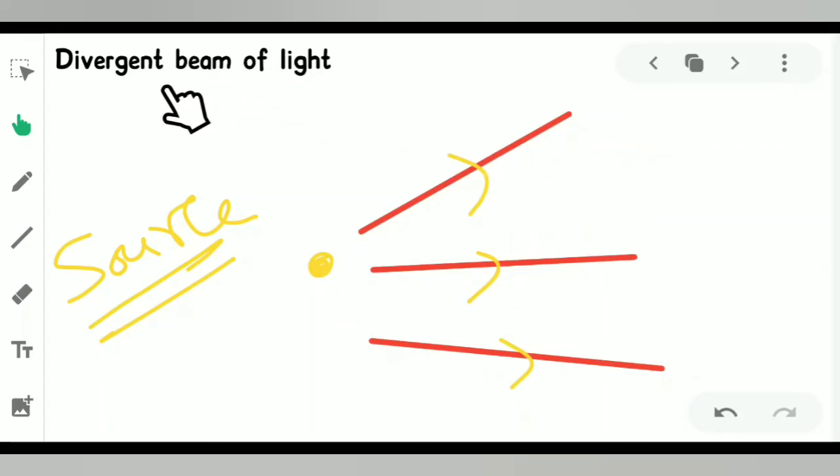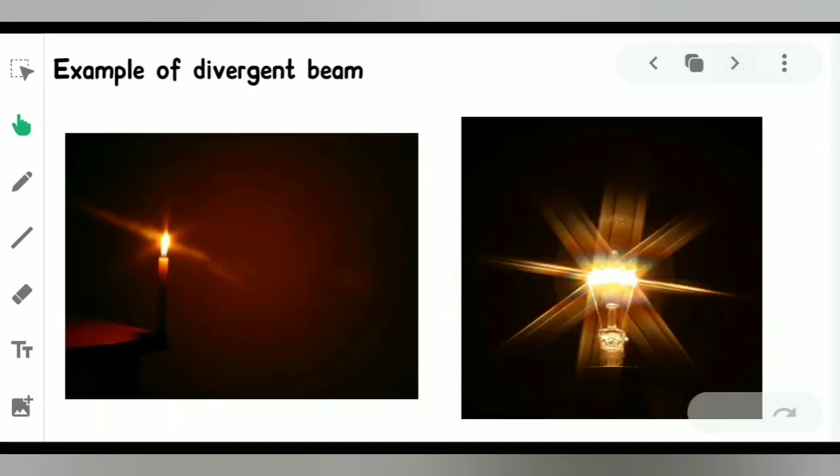Simply, here we also conclude that the spacing between them keeps increasing from the source to the destination. You got that now? Here you can see that the spacing between them is regularly increasing. So this kind of beam is known as a divergent beam of light. Now we will explore some examples.